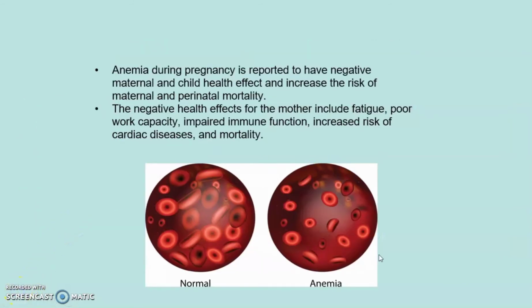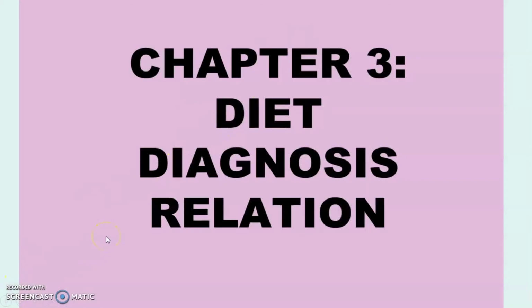Anemia during pregnancy is reported to have negative maternal and child health effects and increase the risk of maternal and perinatal mortality. The negative health effects for the mother include fatigue, poor work capacity, impaired immune function, and increased risk of cardiac disease and mortality. We will move on to the third chapter, diet diagnosis relation.